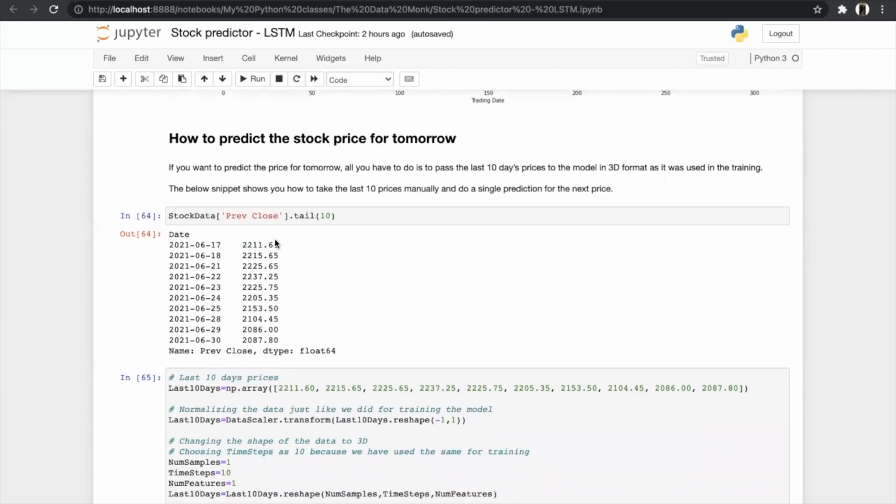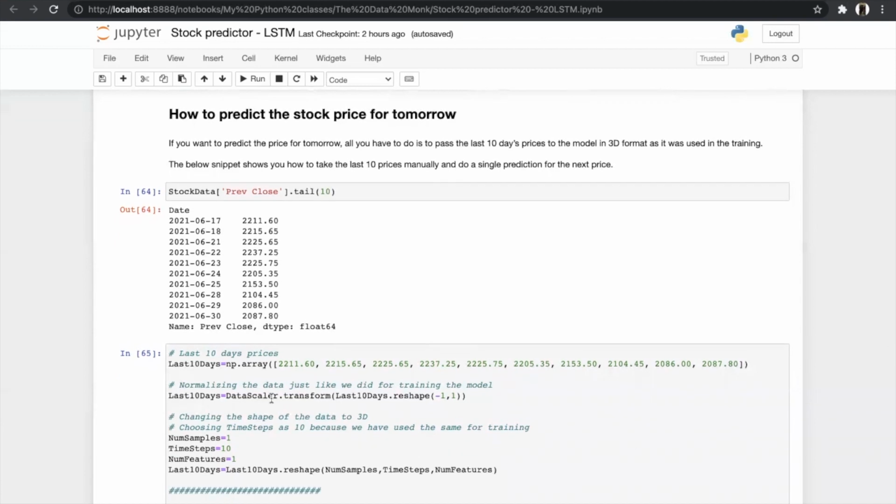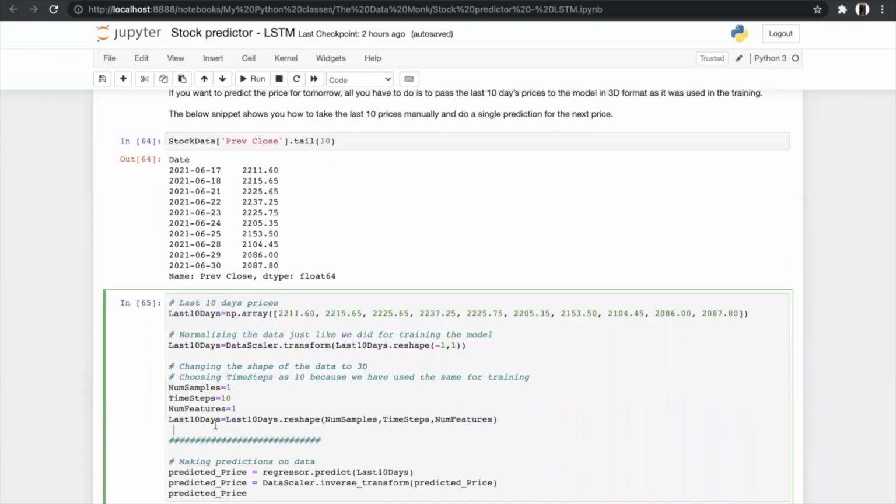Then after getting the last 10-day prices, we assign them to the last 10 days variable and normalize the data as we did in our training model. Then after normalizing the data, we have to convert it into the 3D format. So from this statement, we have converted it into 3D format. Then our data is ready for the prediction. So we just have to write regressor.predict and the parameter for this should be our last 10 days. Then after this, we get the value of our predicted price. Then we just have to inverse transform the data to get the original scale.